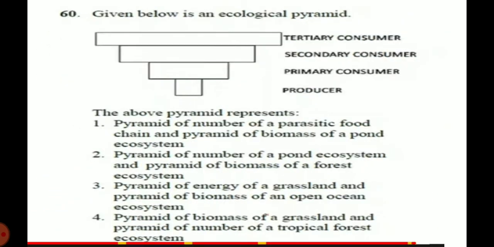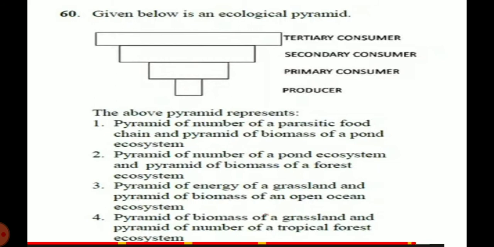Okay, next question. Given below is an ecological pyramid, tertiary consumer, and it is an inverted pyramid. The above pyramid represents the pyramid of number of a parasitic food chain and the pyramid of biomass of a pond ecosystem. And the options are given. Look at these options very clearly. Which is the correct one?